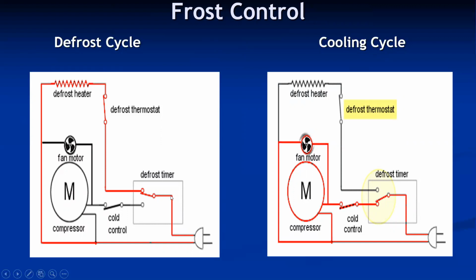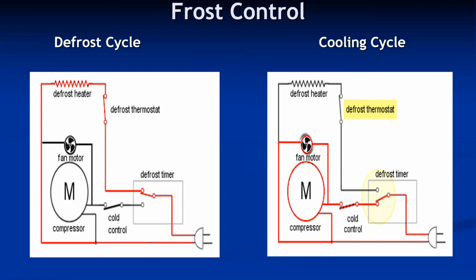During the defrost cycle, this particular circuit breaks and the defrost cycle is on, and the current is made to flow through the defrost heater, which is surrounded on the evaporator coil, and which melts the frost accumulated on the coil. For this defrost, a timer is provided.